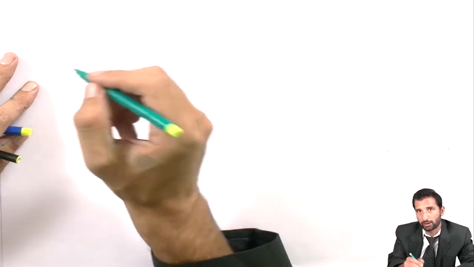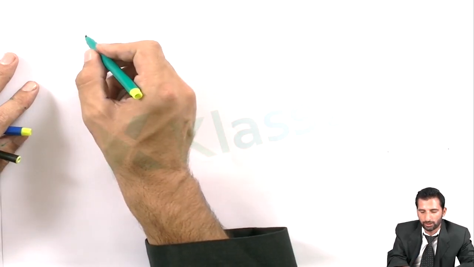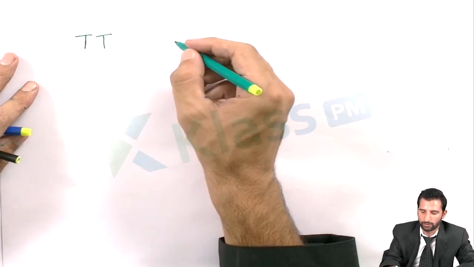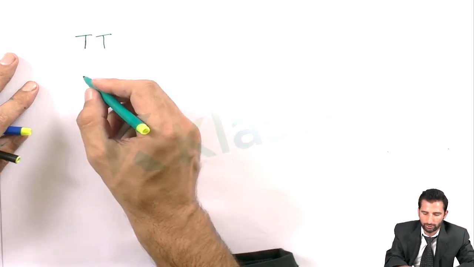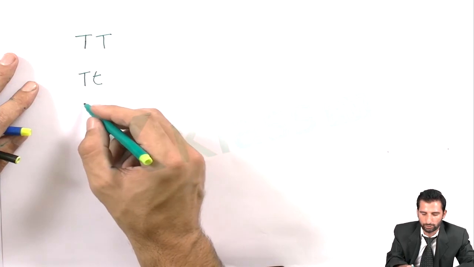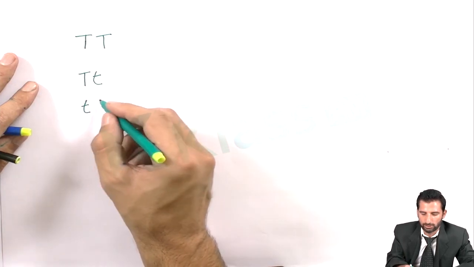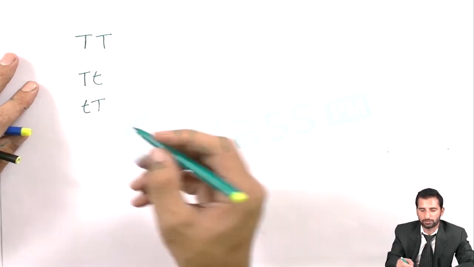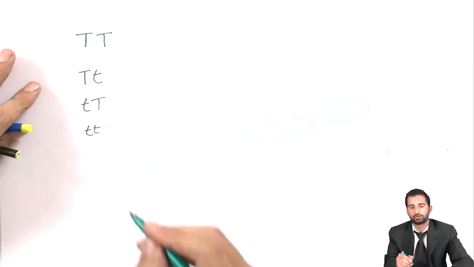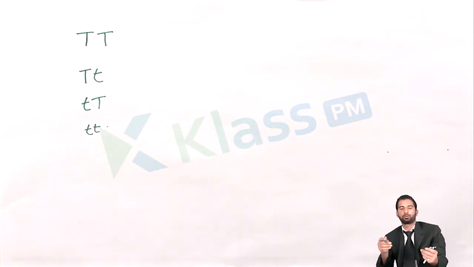See, in an organism the genotype is TT, and in the second one the genotype is capital T, small t, and in the third organism the genotype is small t, capital T, and in the next individual the genotype is small t, small t. So determine which one would be tall and which one would be dwarf.